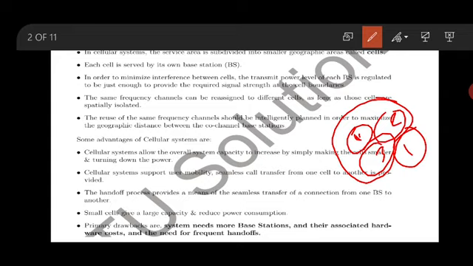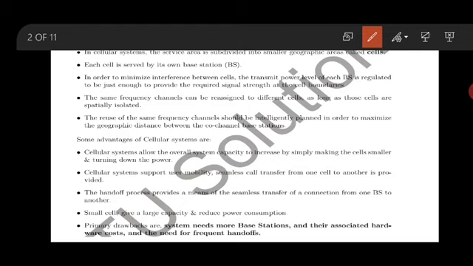This is what the diagram I have shown here means. Previously I took the example of 10 cells. What is the size of the cluster? It is 10. The cluster has 10 cells using frequencies F1 to F10, and again it will be reused. Again I have one more cluster of 10 cells reused. This concept is very popular in wireless communication, and it is an essential component to understand.